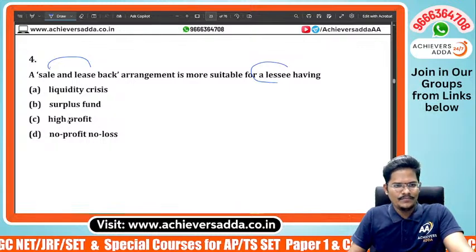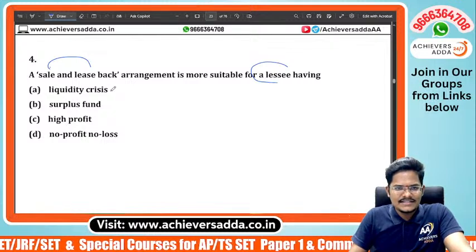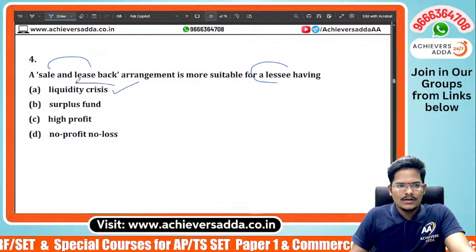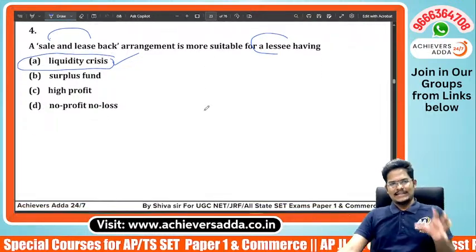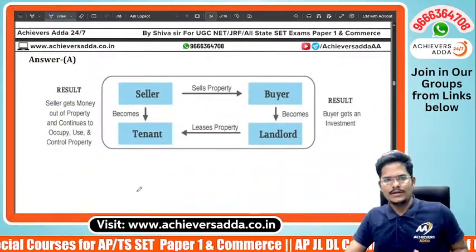All are saying A. Sale and lease back is generally an arrangement useful for the lessee who is having a liquidity crisis. The answer is A, correct.